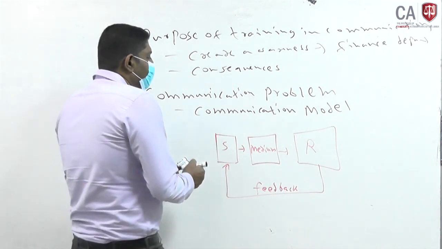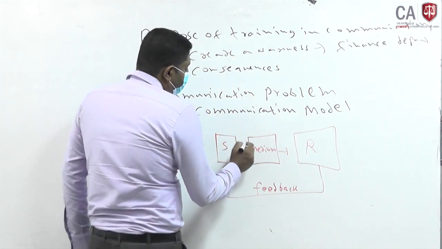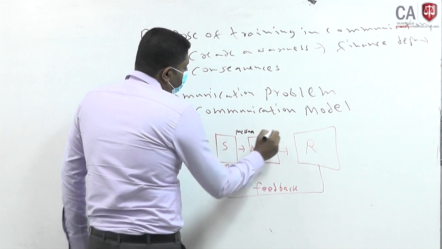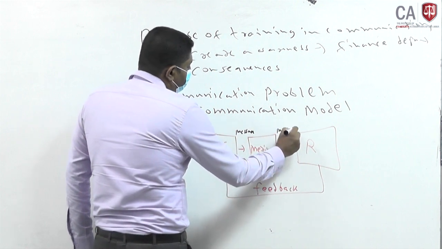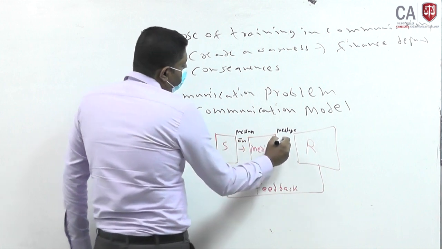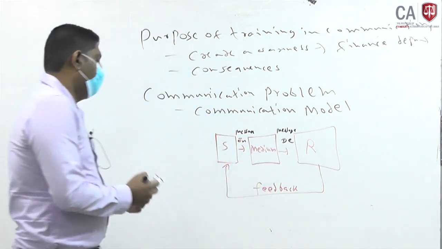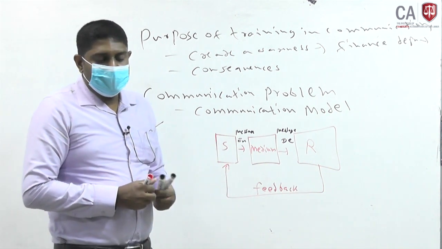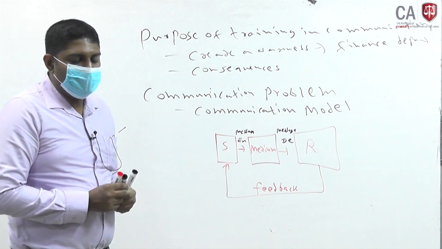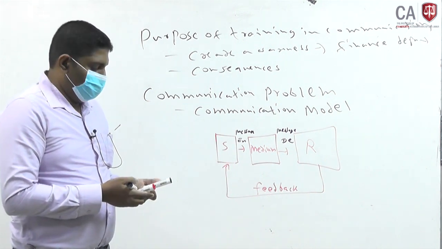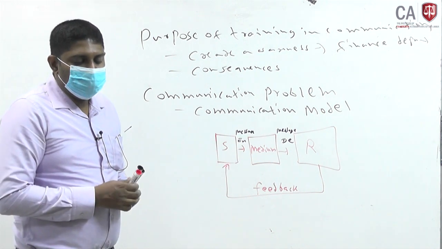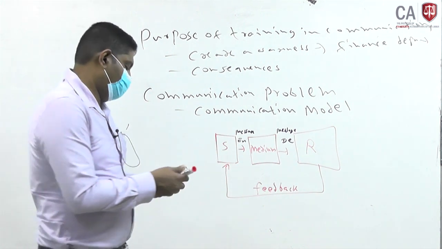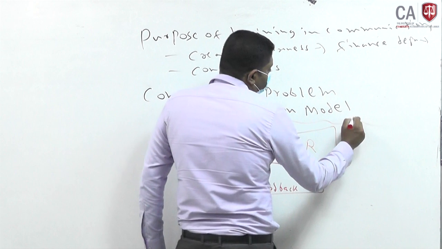In addition to that, you may remember that here you are sending a message, here receiving the message, here encoding is done, here decoding is done. Then there may be some disruption taking place, for example, there may be some noise, you can identify that one, noise.